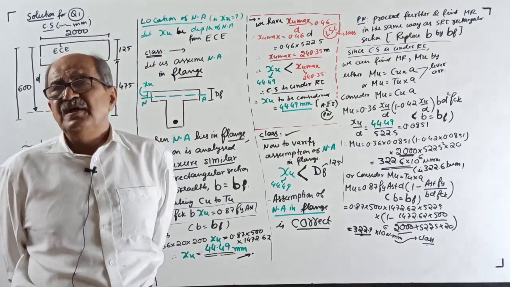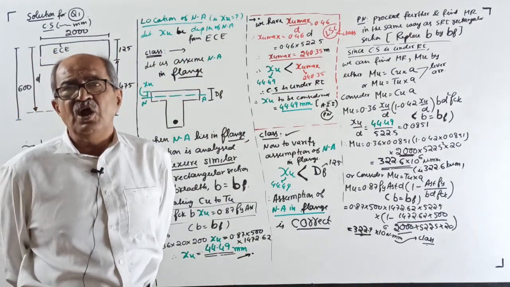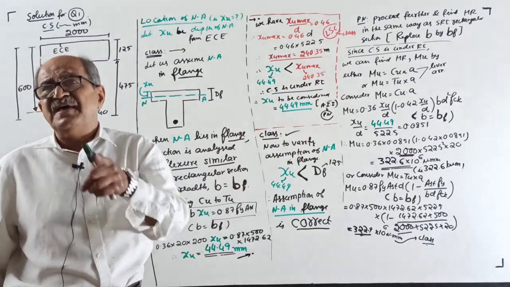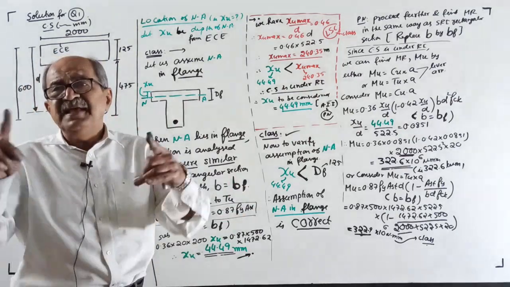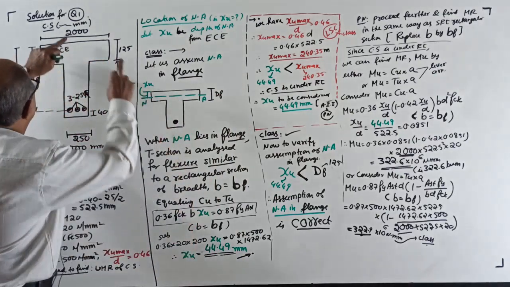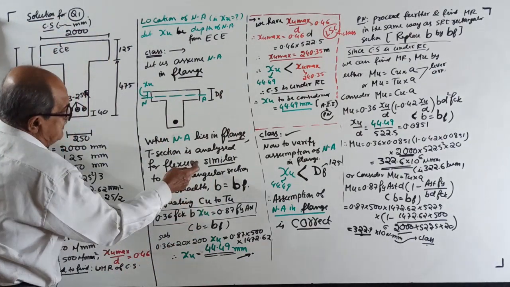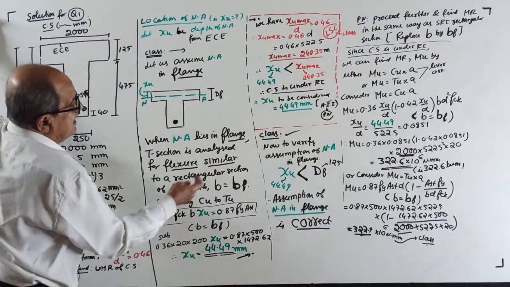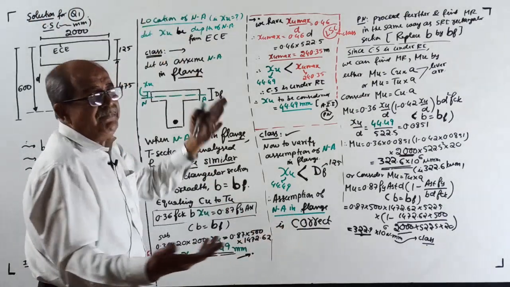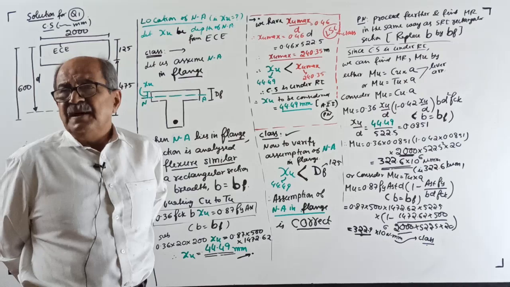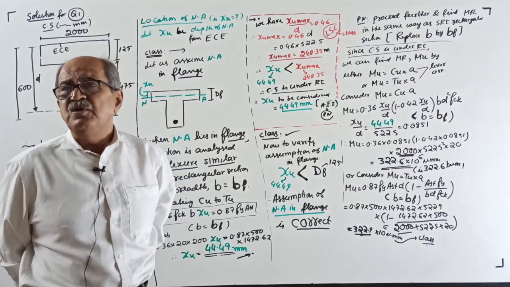So what you do is, for any question you solve, first try the neutral axis in the flange. If it clicks, okay, done. See, your question number 1, it will click. The assumption of neutral axis in the flange is correct. Happy, over, question done. Suppose you fail. Fail does not mean failure in that sense.